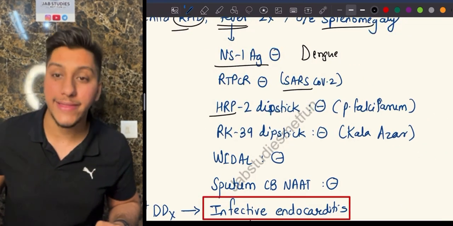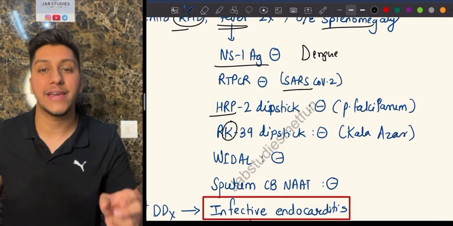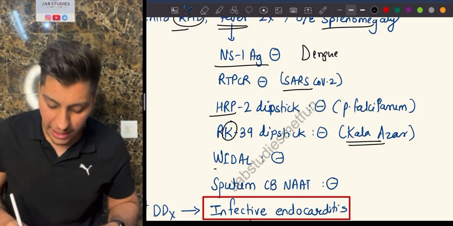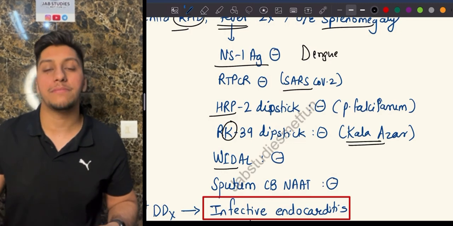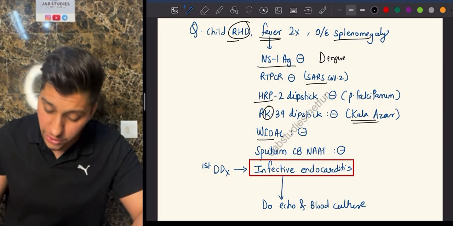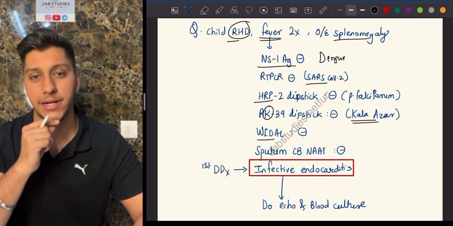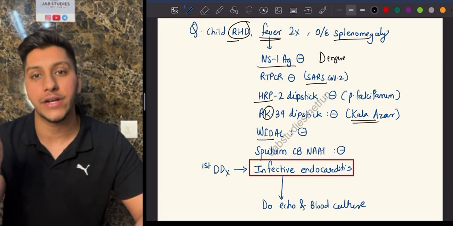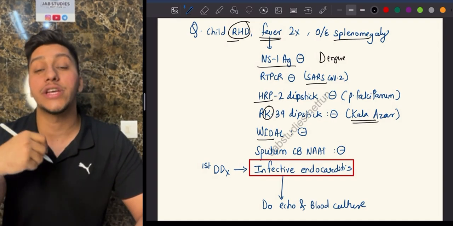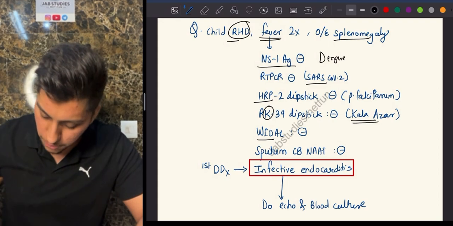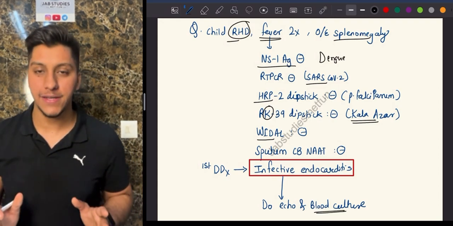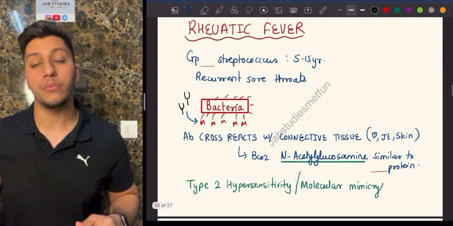Then you'll say RK39. Here in RK39, K comes first. So remember, by K you'll have Kala Azar. Okay, Widal will be done for typhoid and sputum AFB for TB. Even after all of this, when your results are negative, then you will think about infective endocarditis. And what will be the test you will use for infective endocarditis? To find out the vegetations, you're going to do a 2D echo, and to check which organism is there, you're going to do blood culture. I hope you understood infective endocarditis. Simple and easy. Moving on, let's talk about rheumatic fever.